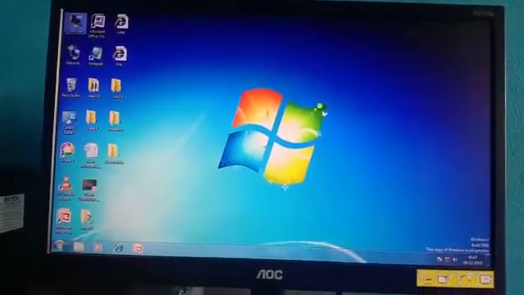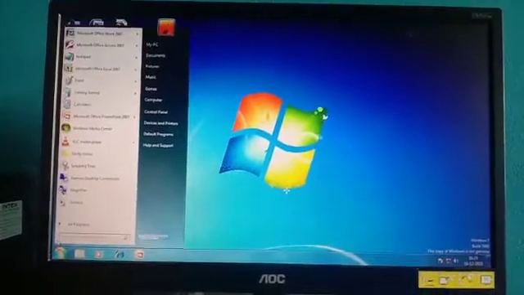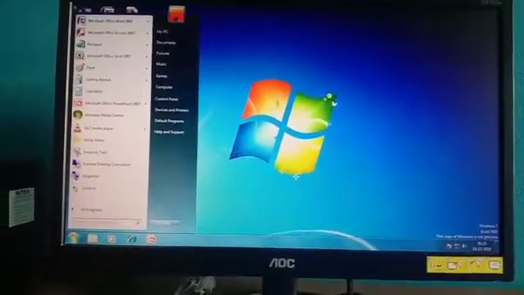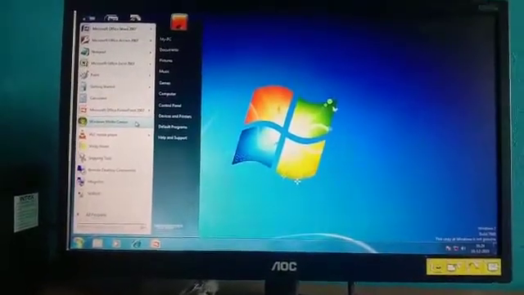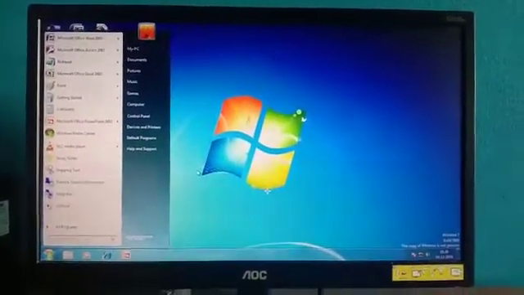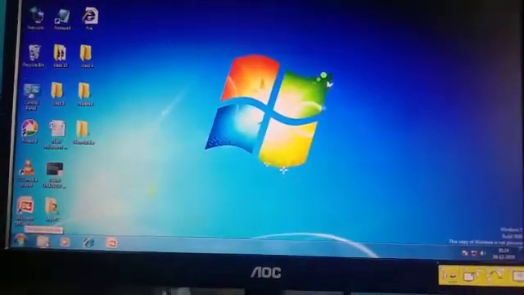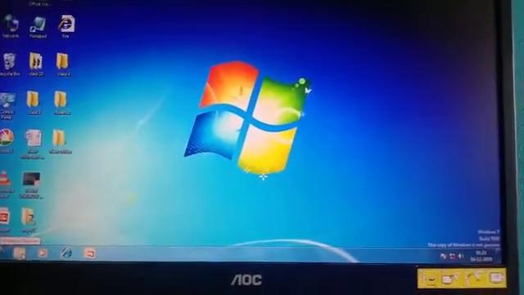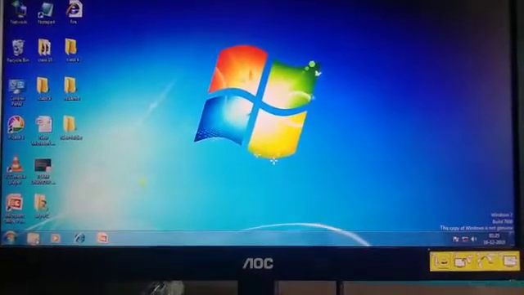When we left click the start button, a menu appears on the screen. This is known as the start menu. This is known as the quick launch bar, and the quick launch bar contains shortcut programs, options of programs and applications.